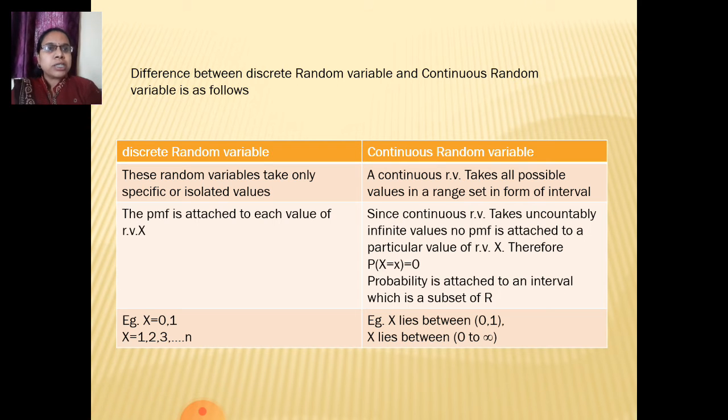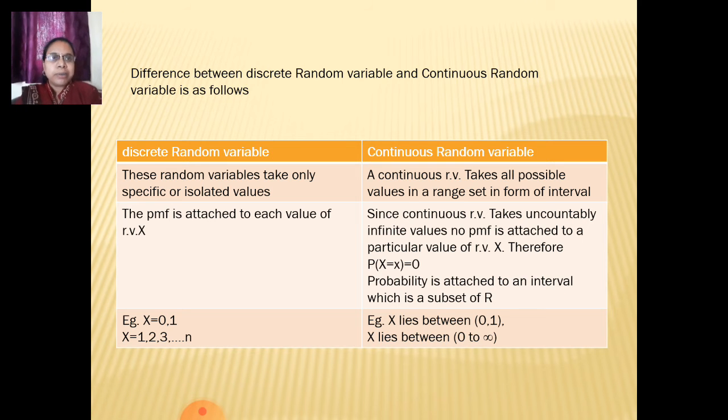Now let's see how a continuous random variable differs from it. A continuous random variable takes all possible values in a range set from an interval. Since a continuous random variable takes uncountably infinite values, there is no PMF attached to a particular value of X. That is, the probability of X equal to a particular value is 0. Probability is attached to an interval which is a subset of R. That is, for each point there is no probability, but for an interval there is a probability.